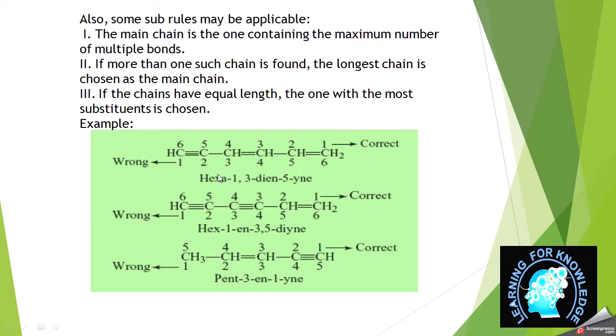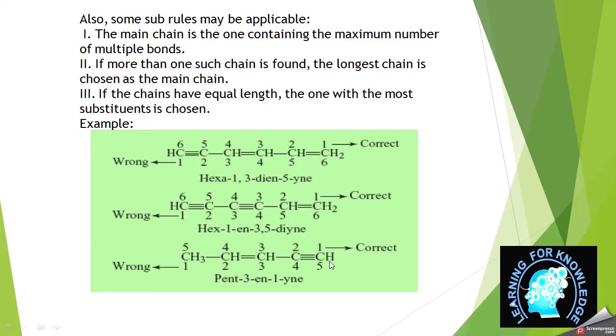Another example, where we now have 2 triple bonds and 1 double bond. So what is the right way of numbering again? We can start numbering this way, 1 2 3 4 5 6, or the other way, 1 2 3 4 5 6. Although there are two triple bonds, we still have a double bond, so we will prefer the numbering from the double bond. Remember this thing. So 1 2 3 4 5 6, its name is hexa-1-ene, only one double bond, and 3,5-diyne.